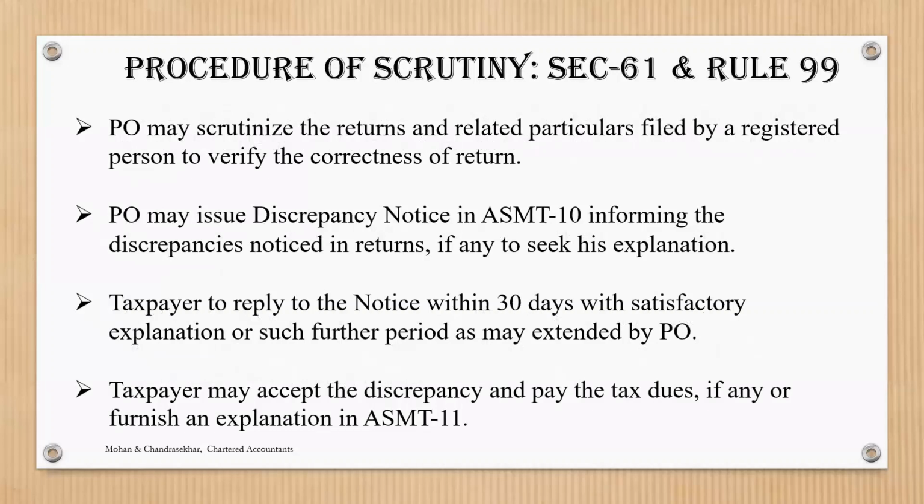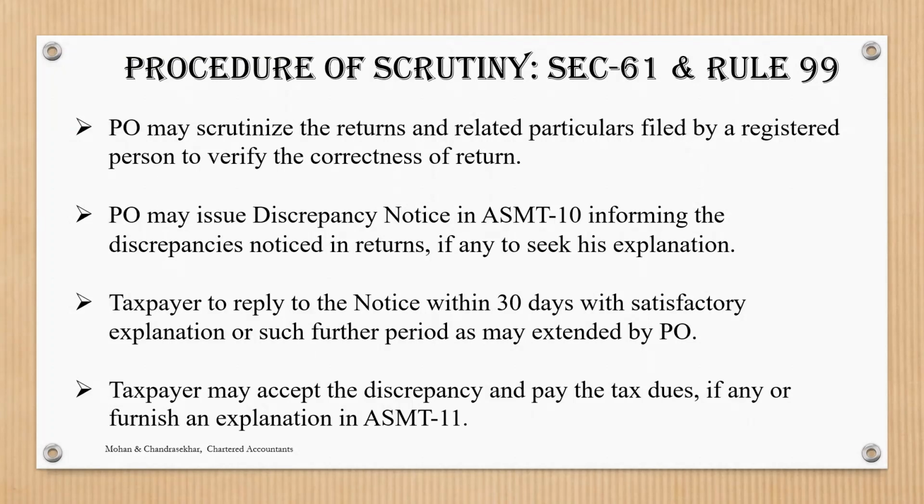Procedure of scrutiny: the PO may scrutinize the returns and related particulars filed by the registered person to verify the correctness of the return. The PO may issue a discrepancy notice in ASMT 10, informing the discrepancy noticed in the returns, if any.